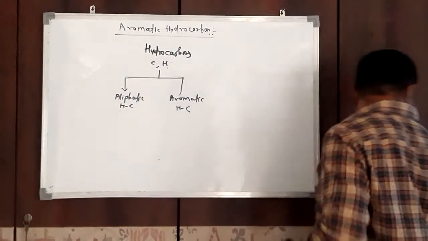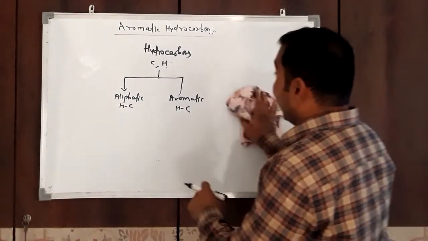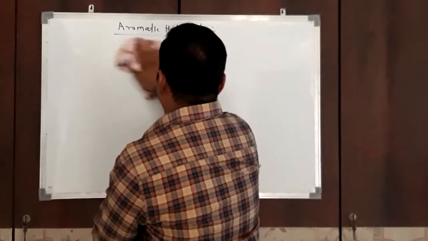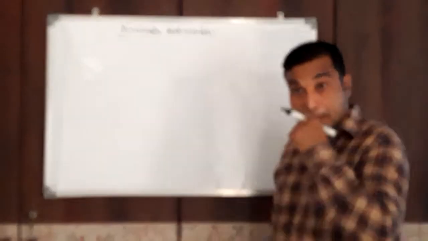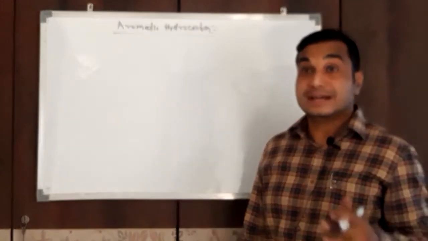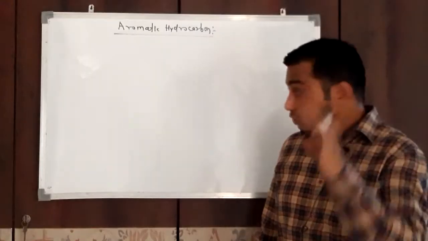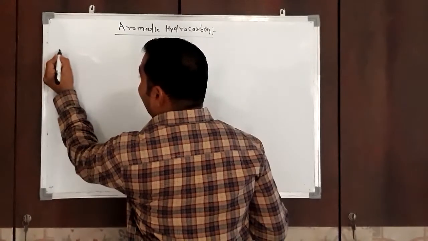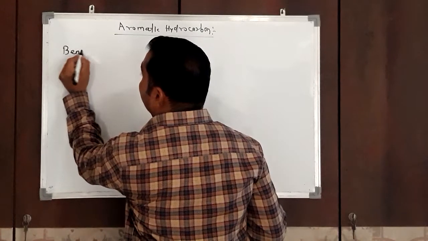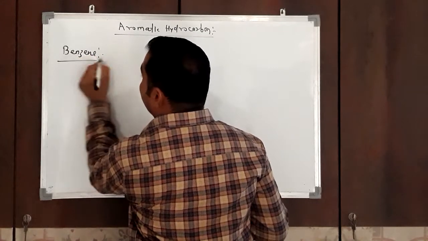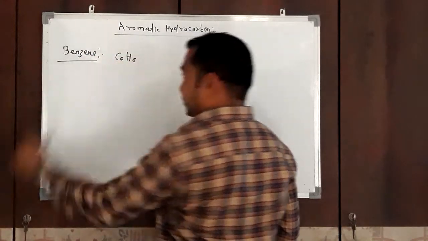Now come to the point, aromatic hydrocarbon. What are aromatic hydrocarbons? Which compound is known as an aromatic hydrocarbon? Very important, for example, the parental aromatic compound is benzene, C6H6.